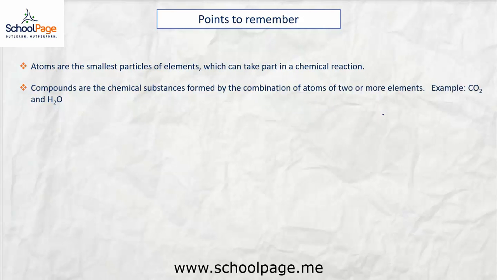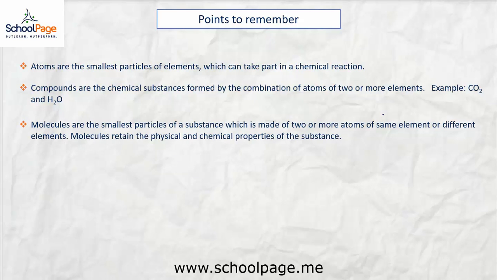Compounds are the chemical substances which are formed by the combination of two or more elements. Molecules are the smallest particles of a substance which is made up of two or more atoms of same element or different elements. So molecules retain the physical and chemical properties of a substance.